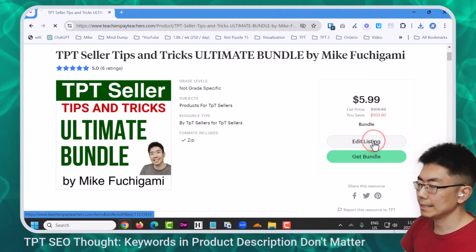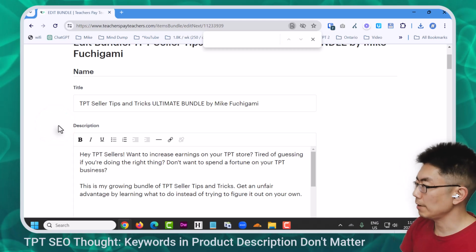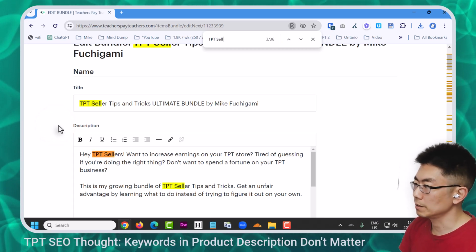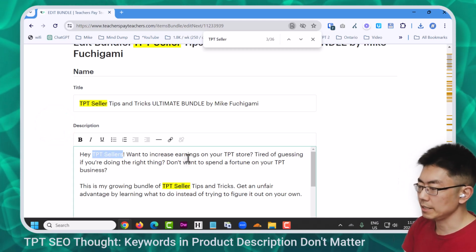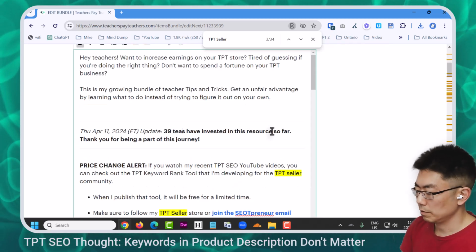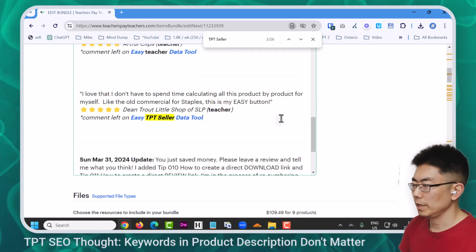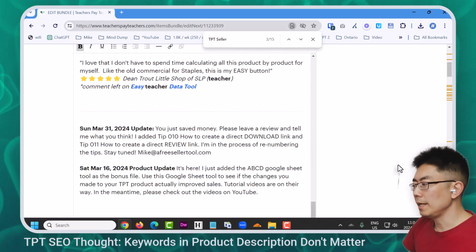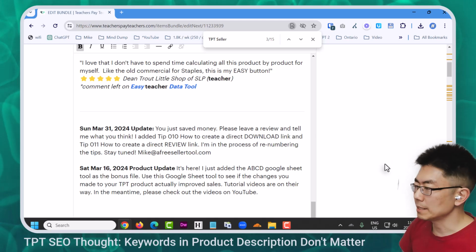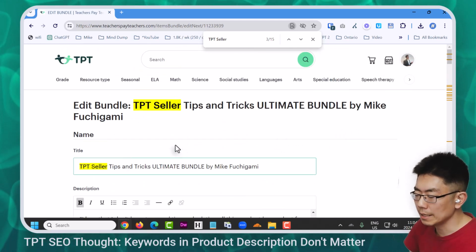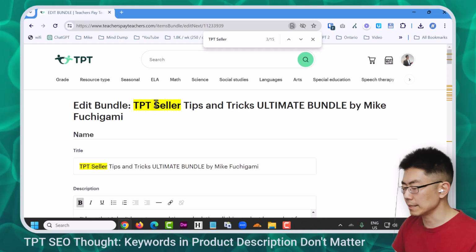I'm going to edit listing, and now I'm going to get rid of everywhere that it says TPT Sellers. So what will I call it? I'll just say Hey Teachers. 2, 3, 18, 19, 20, I think that's it. I'm going to update it here. It's going to get rid of all the TPT sellers in the product description. I'm not going to take it from the title because I think that has a different weight.